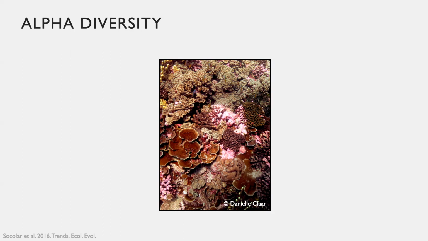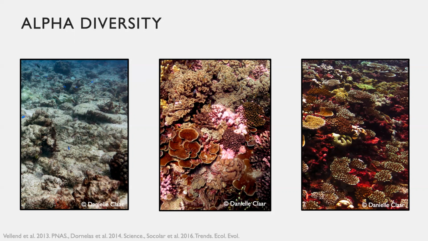There are many different ways that one can analyze communities to determine the effects of disturbances. One way is to examine the alpha diversity, or the number and abundances of species found in an area, and how that changes over a disturbance gradient. So for example, it would be the diversity in this site. And one could determine the alpha diversity of many sites and compare them. It is common in the literature to examine the effect of a disturbance by examining the changes in alpha diversity between sites, but commonly disturbances don't lead to a loss in species in an area, so it appears that disturbances have no effect on communities.